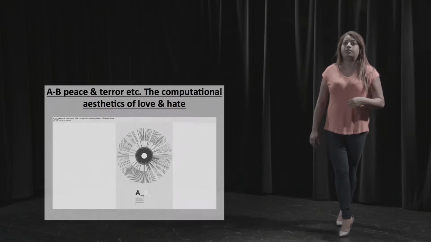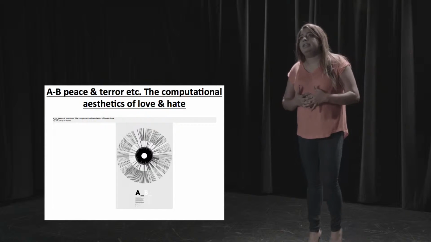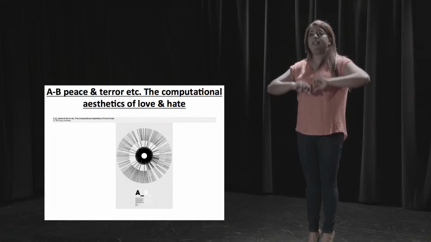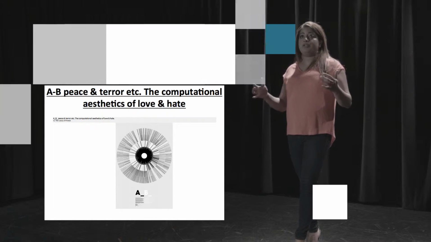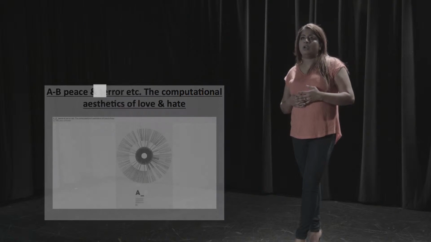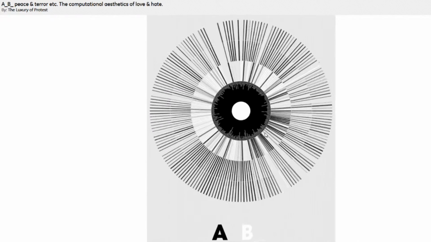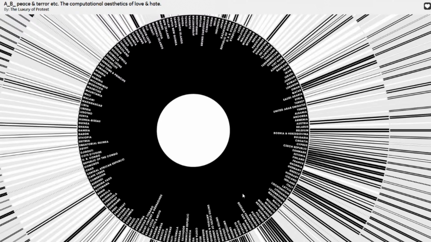AB Peace and Terror is the computational aesthetics of love and hate. It is a geopolitical survey of the 192 member states of the United Nations with regard to the quantitative degree to which each contributes to peace and terror in the world. The project is a dual-sided poster where the A side displays measures of peace while the B side measures of terror. For each of the AB measures, the graph is divided into 3 rings, 3 separate indices for peace and 3 separate indices for terror.